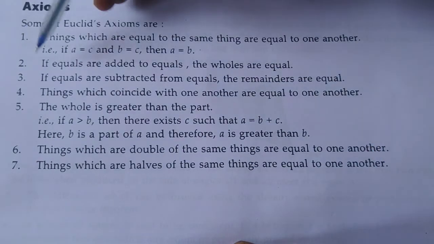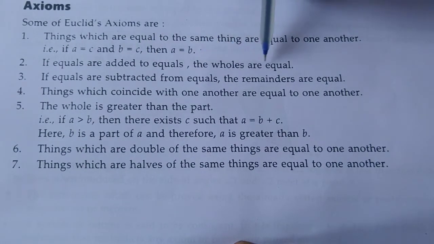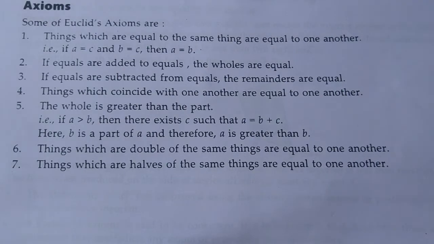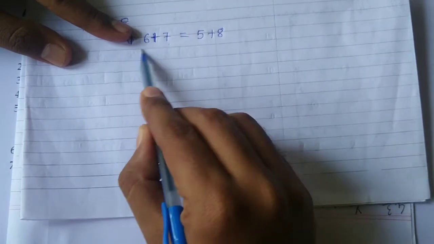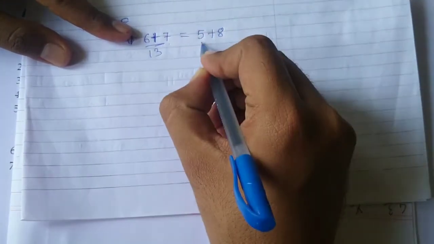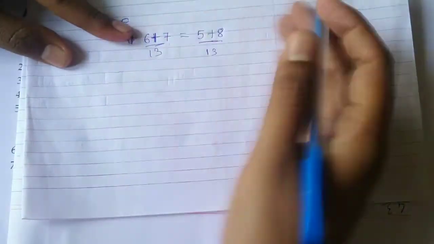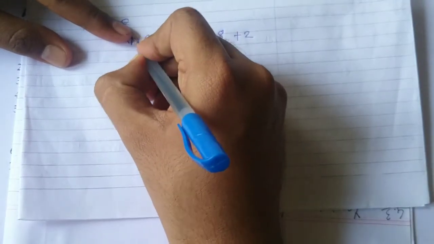Second, if equals are added to equals, the wholes are equal. Suppose two equal things here. Suppose I take one equation: 6 plus 7 is equal to 13. Here 5 plus 8 is equal to 13. I can add the same thing on both sides, say 2 and 2.